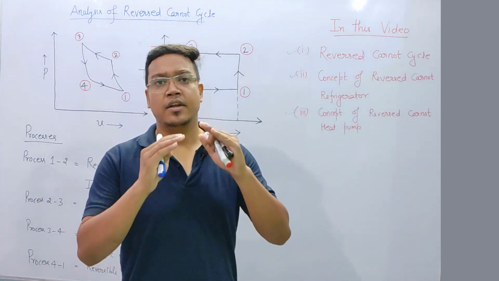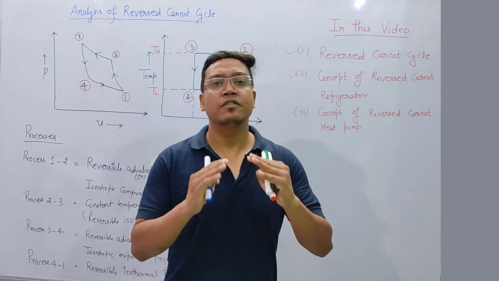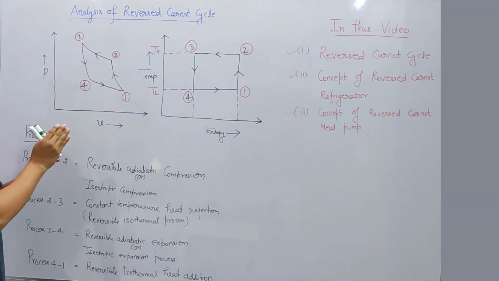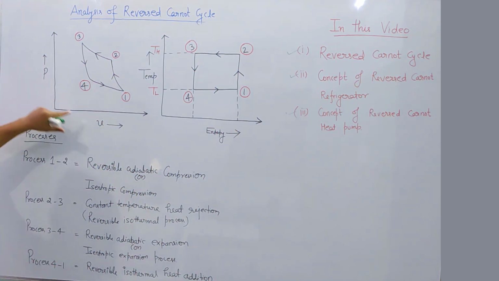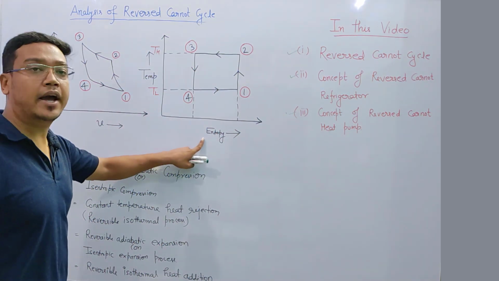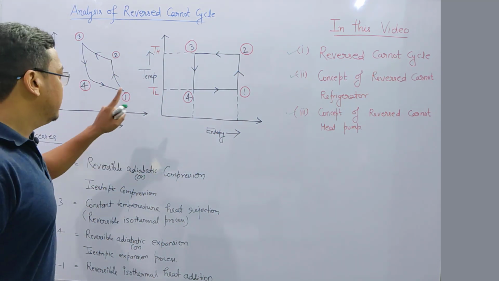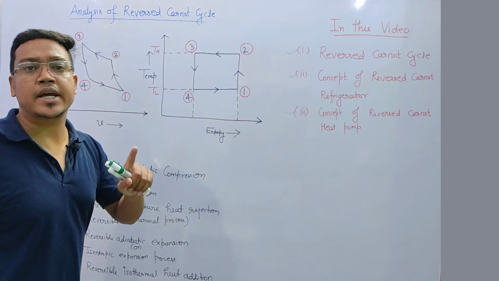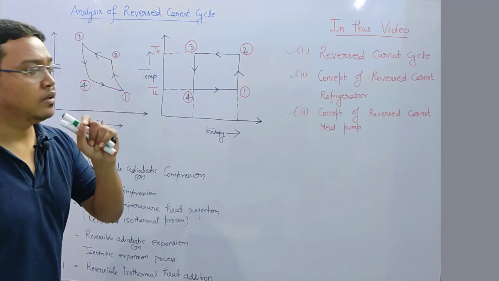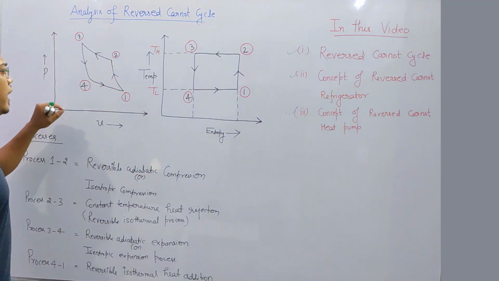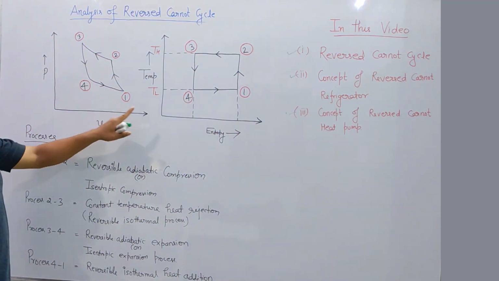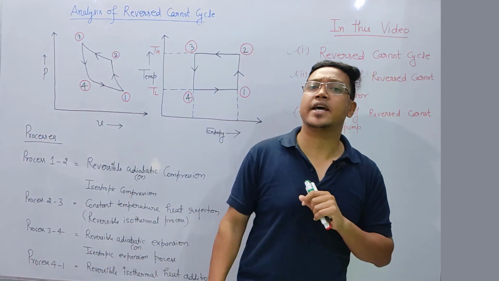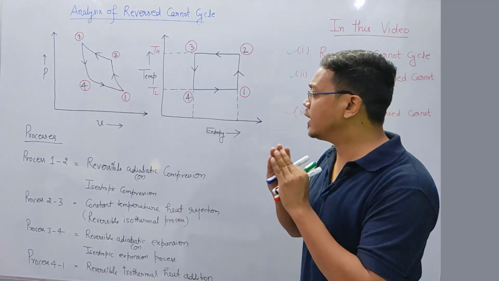Before studying the analysis of reverse Carnot cycle, first we see how the reverse Carnot cycle looks. Okay, this is PV diagram and this is temperature entropy diagram of reverse Carnot cycle. This reverse Carnot cycle is working with the substance air that I already explained. Now this is the PV diagram and this is TS diagram. In reverse Carnot cycle, there are 4 processes. What are these processes?